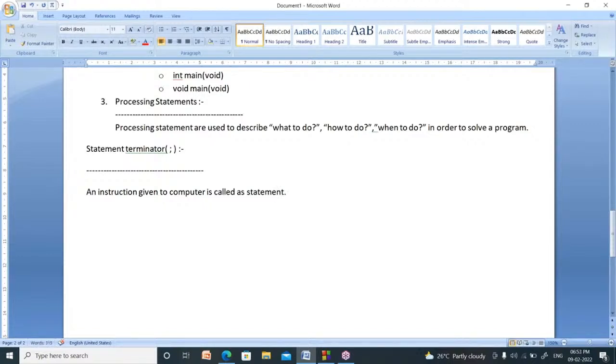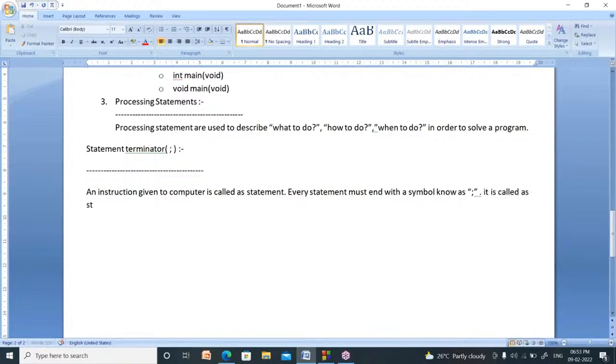Every statement must end with a special symbol called the semicolon. That semicolon is called the statement terminator.